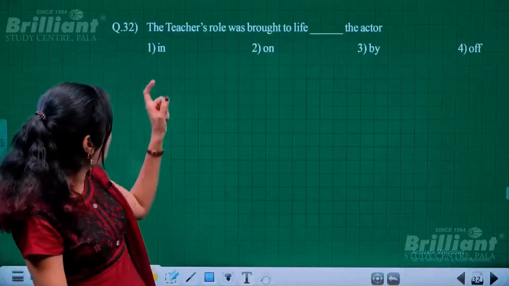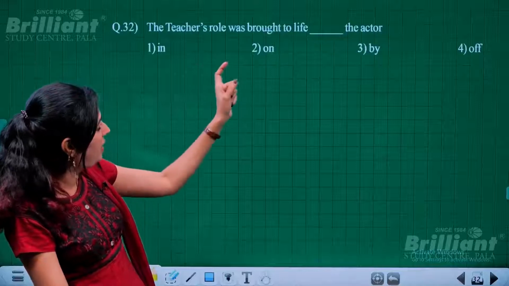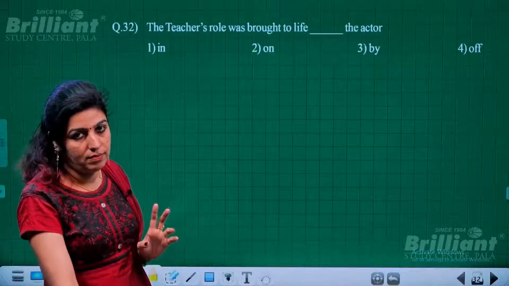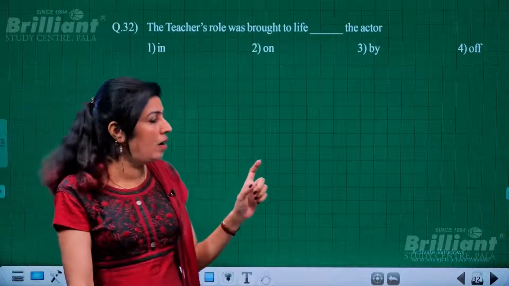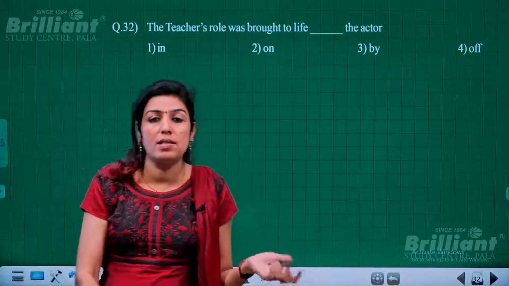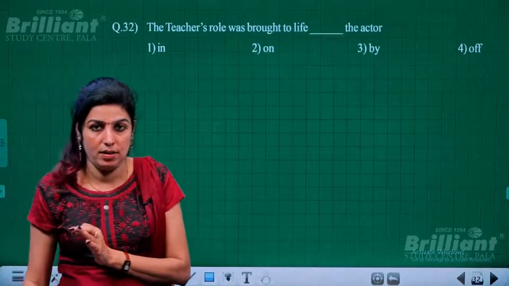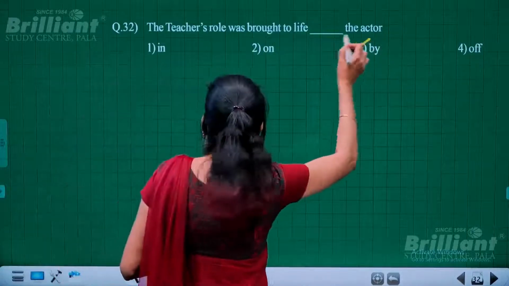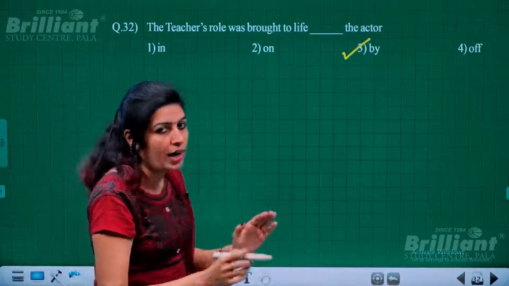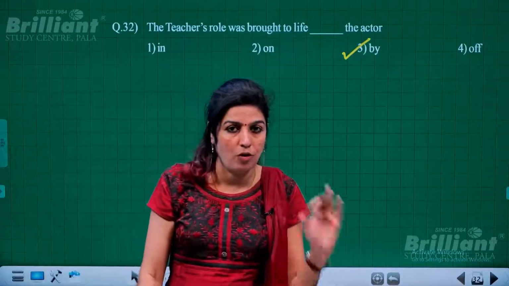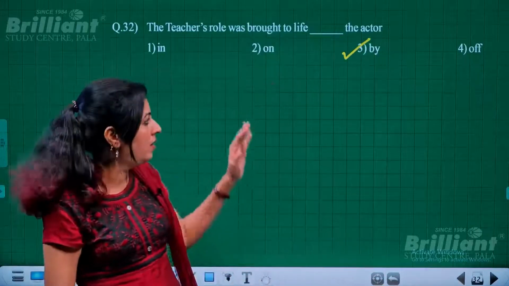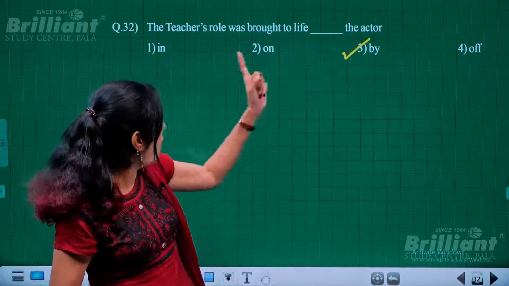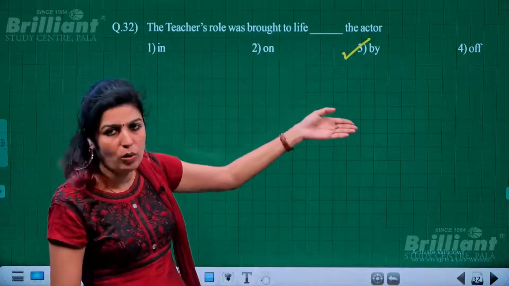Next is, the teacher's role was brought to life dash the actor. That means the teacher's role was done perfectly by the actor. That meaning is conveyed, so definitely it will be by the actor. The teacher's role was brought to life means it was perfectly performed by the actor. Not of, O-double-F, or on or in. No doubt it is by.